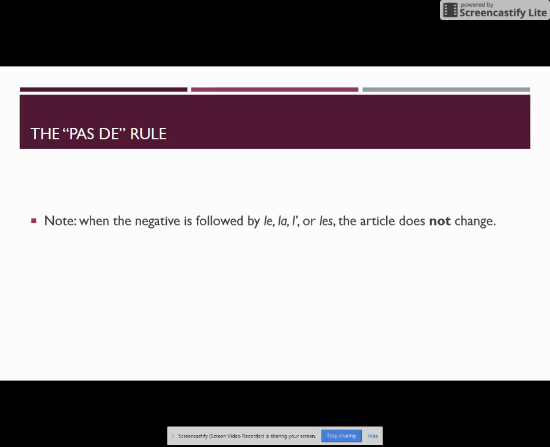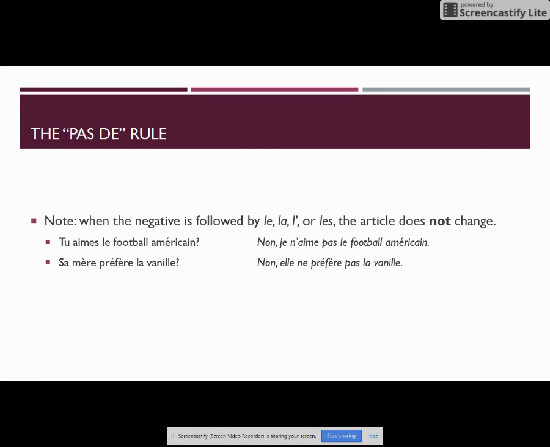However, note that when the negative is followed by le, la, l', or les, the article does not change, right? The pas de rule only applies to un, une, des, du, or de la. Tu aimes le football américain? Non, je n'aime pas le football américain. Again, because we're using a definite article, le, la, l', les, it's not going to change with the negative. Sa mère préfère la vanille? Non, elle ne préfère pas la vanille. Again, because we're using la vanille with our verb of preference, we're going to keep it la vanille.